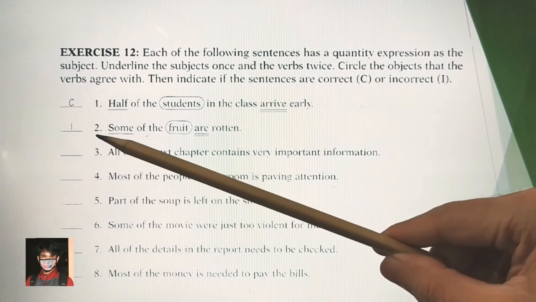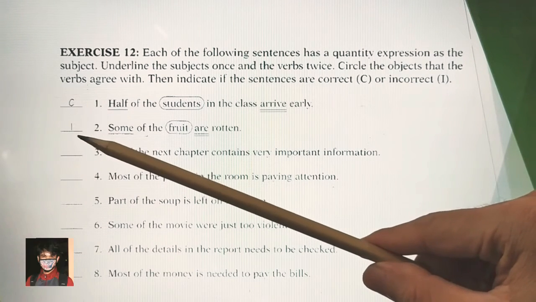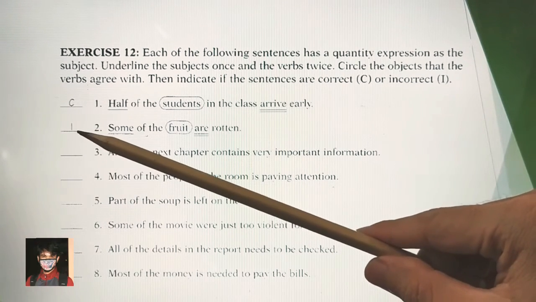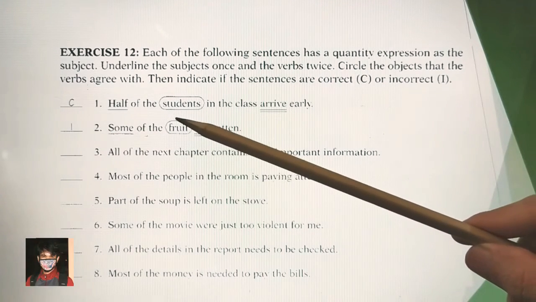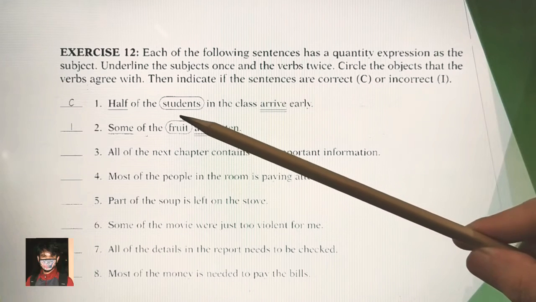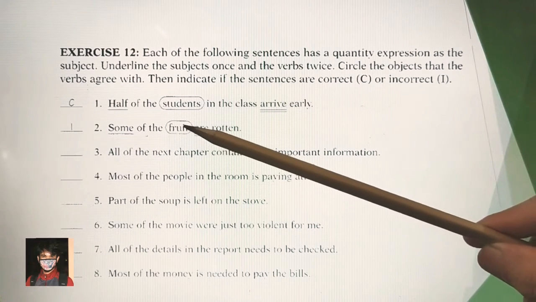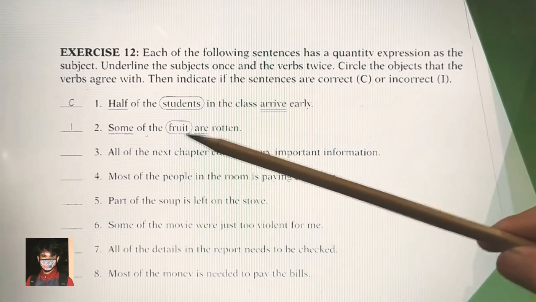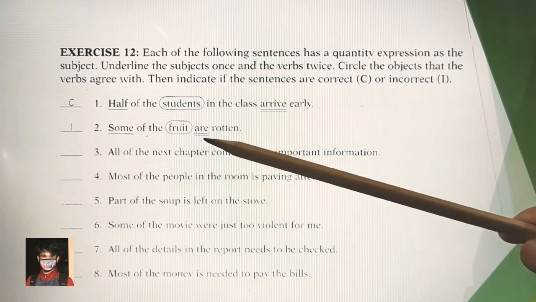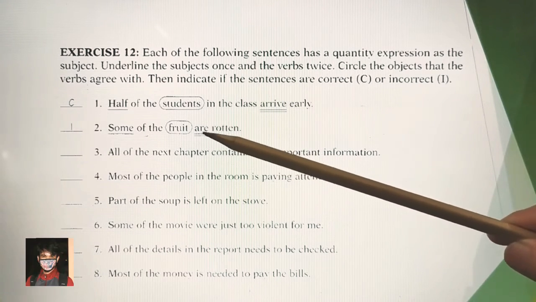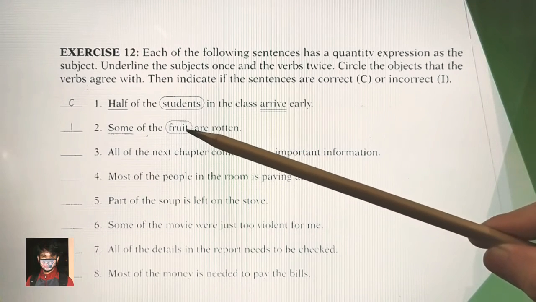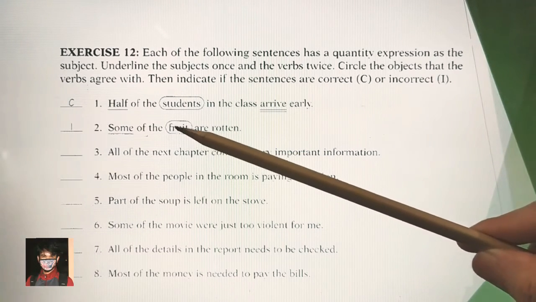What about number 2? The sentence is incorrect, because we have fruit. Fruit is singular, so it should be is: some of the fruit is rotten. You have to pay attention to this, not this.